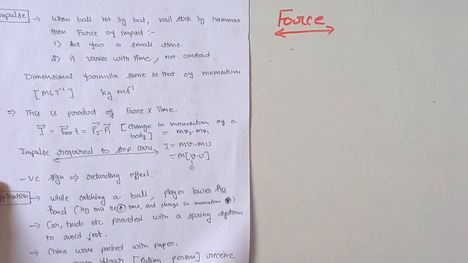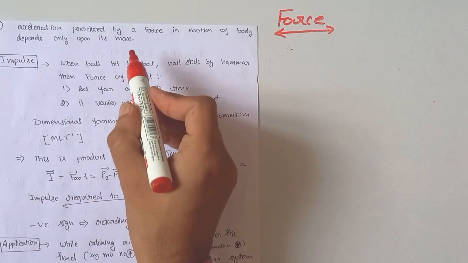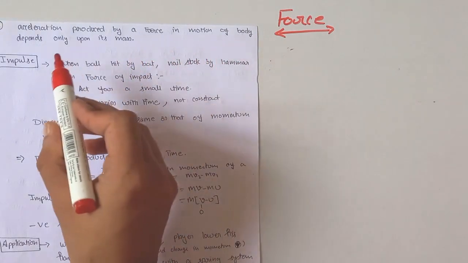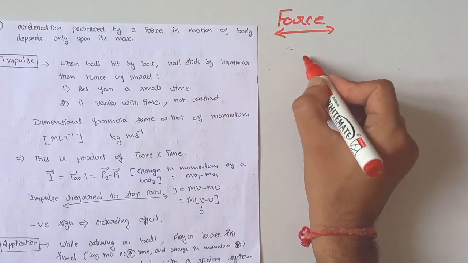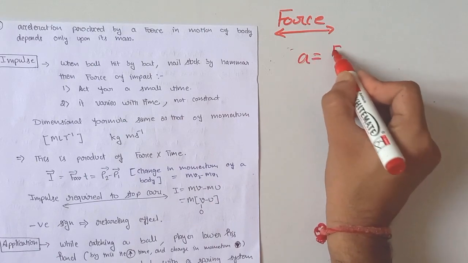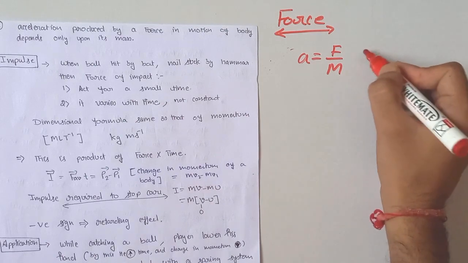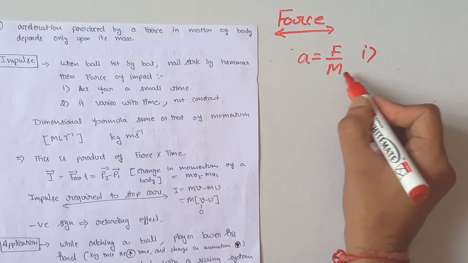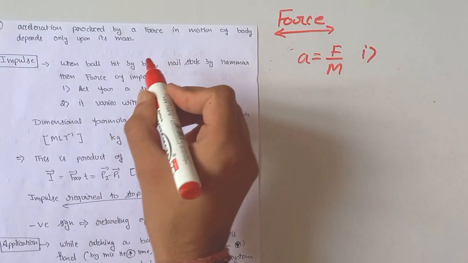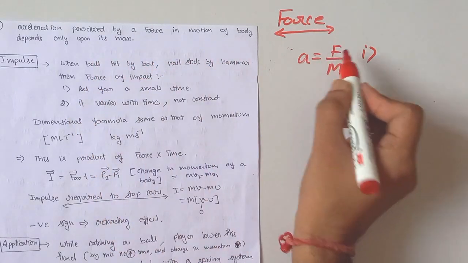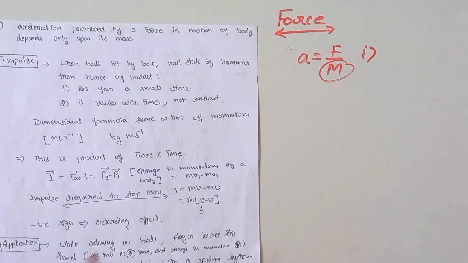Our next key point: acceleration produced by a force in motion of a body depends only upon its mass. Because we discussed here a is equal to F divided by m. What does this imply? Our first result is, the more the mass of a body, the less its acceleration, and acceleration produced by a force in a motion of a body depends only upon its mass.